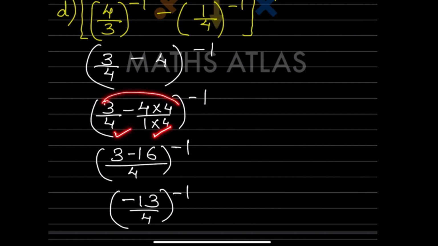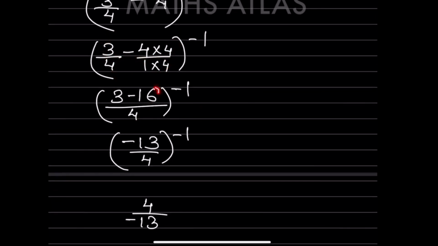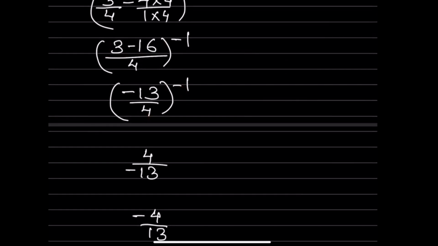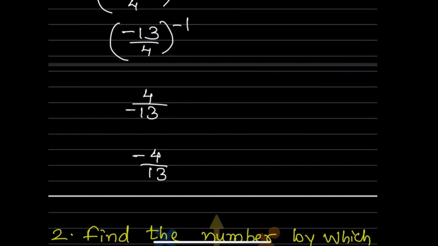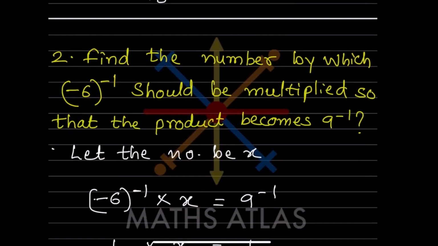So what will you do? 3 minus 16 divided by 4 raised to minus 1. Again here, minus 16 plus 3 will be minus 13 by 4 raised to minus 1. So now this is a single number. So what are you going to do? Now we are going to make this exponent positive. So that is going to be 4 by minus 13. So you can also write this as minus 4 by 13. So this is the answer.